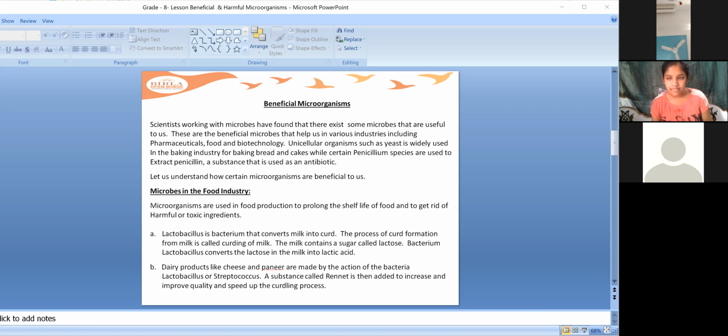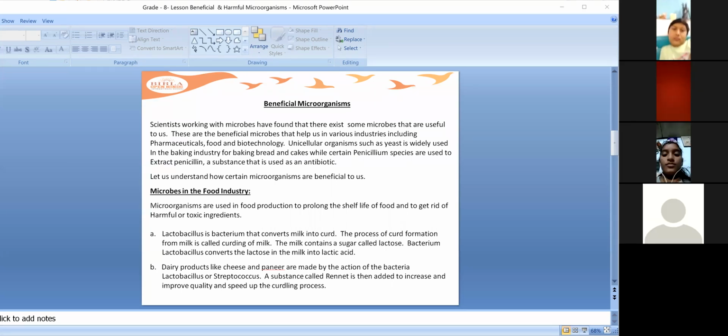Yes, Mahima, you want to say something? No, ma'am. It reduces bacterial infections. Okay, yes, good. So it reduces the bacterial infection when you take it in the form of an injection. Antibiotics are given in the form of an injection by your doctor, and you can even have them in the form of a tablet also.